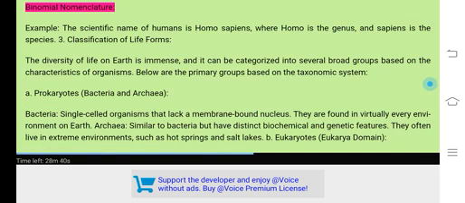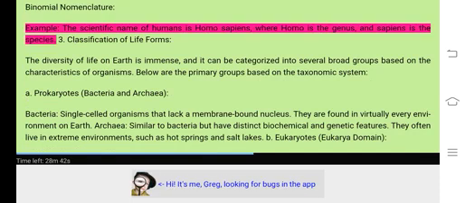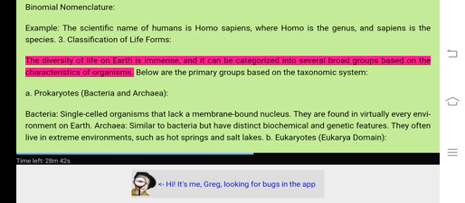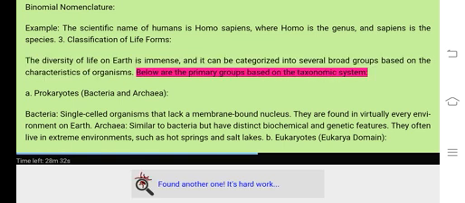Binomial nomenclature. Example, the scientific name of humans is Homo sapiens, where Homo is the genus and sapiens is the species. 3. Classification of life forms. The diversity of life on Earth is immense, and it can be categorized into several broad groups based on the characteristics of organisms. Below are the primary groups based on the taxonomic system.